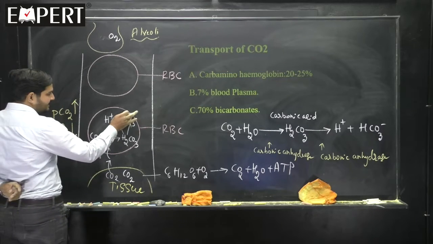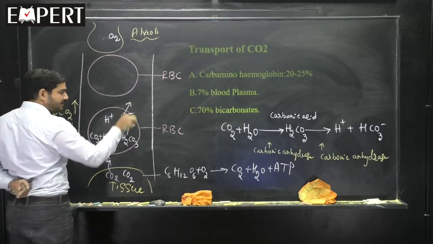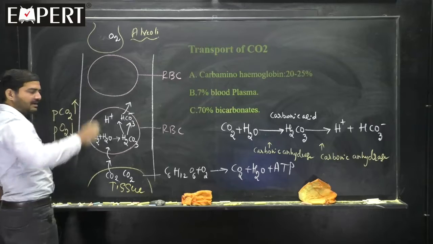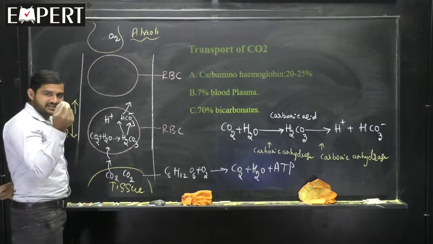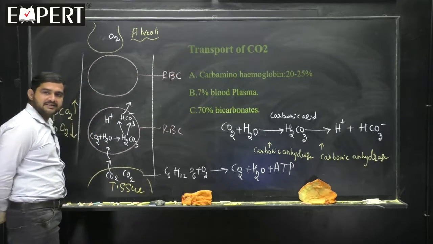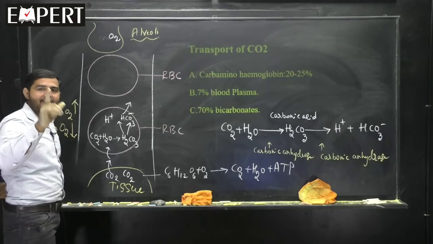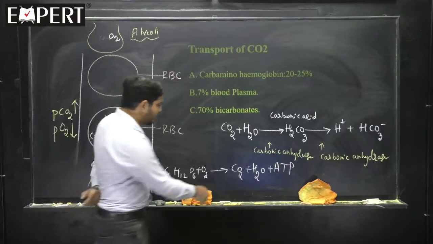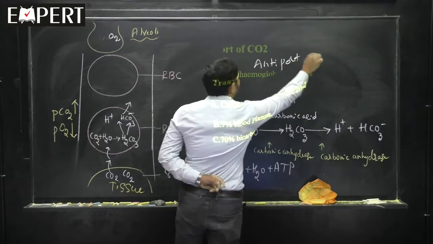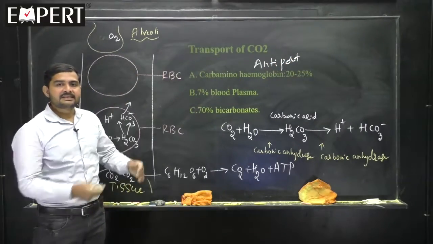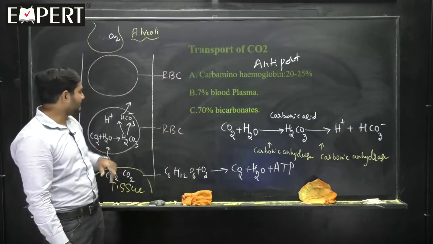Now, what happens? The HCO3 minus is there, right? It comes out of the RBC. Which one? HCO3 minus. But if HCO3 minus has to go out of the RBC, something has to come inside. It is called antiport. What is antiport? Something is coming inside, something is going outside. Here also same way.